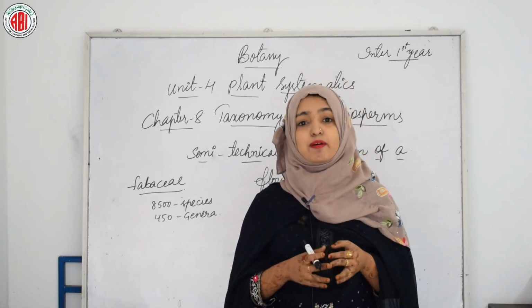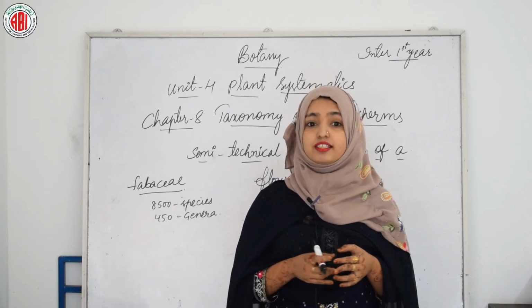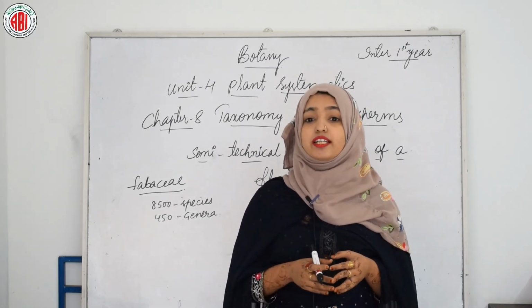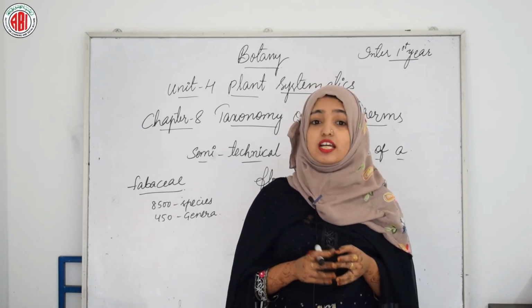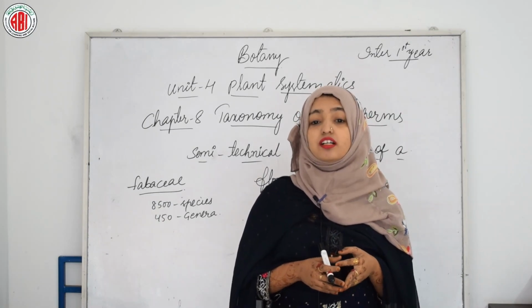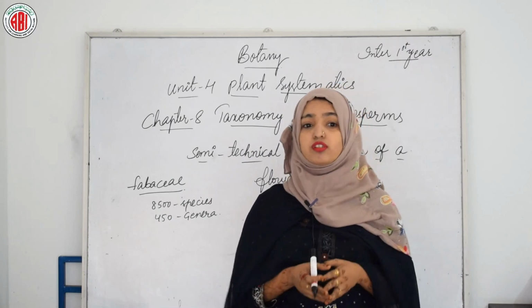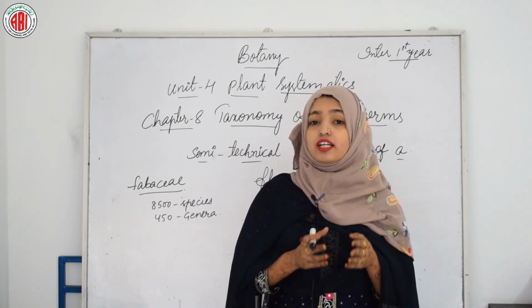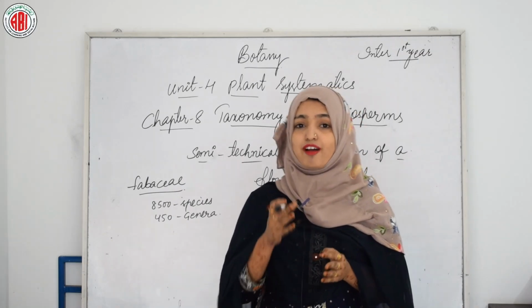And other commercially important products obtained are blue dye that is Indigofera, yellow dye that is Butea monosperma, commonly called flame of the forest. And coming to the medicinal value, we can get Derris indica, and coming to the fodder we will get Phaseolus, or green manure such as Sesbania or Tephrosia purpurea. That was all about the economic importance of the Fabaceae.